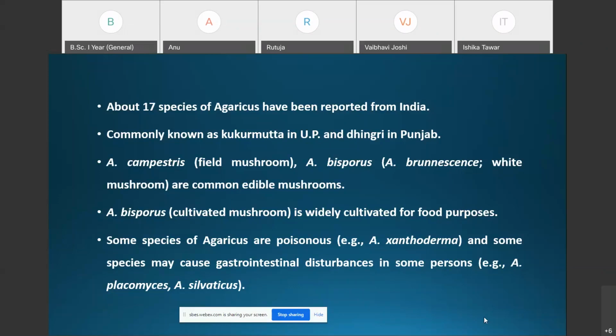Here, Agaricus bisporus is the widely cultivated species of Agaricus, especially for edible purposes, as a food material. That's why in this lecture we are going to discuss the description of Agaricus bisporus: the vegetative structure and the reproduction in Agaricus bisporus. That is all about the habit and the habitat of Agaricus.